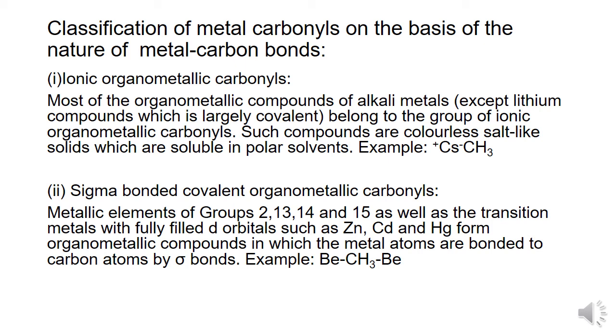Metallic elements present in groups 2, 13, 14 and 15, as well as the d block elements, the transition metals with fully filled d orbitals such as zinc, cadmium, and mercury, form organometallic compounds in which the metal atoms are bonded to the carbon atom by a sigma bond.